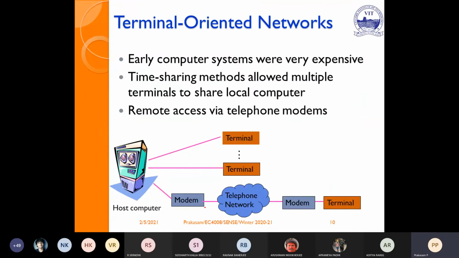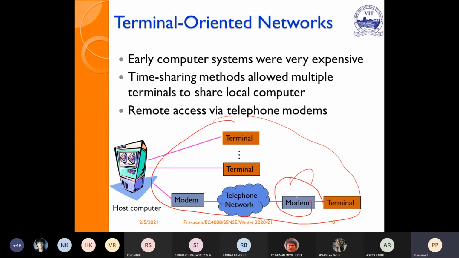If you see the terminal oriented network, due to the development of technology, we now have terminal oriented networks. This is nothing but a normal connection, a normal communication establishment with the computing device. From the terminal, we connect to the modem, which is nothing but a modulator and demodulator. Previously we had the normal setup. Now we establish it using computer networks. Since it involves both modulation and demodulation built into a single device, a modem is required to establish a connection through computers.